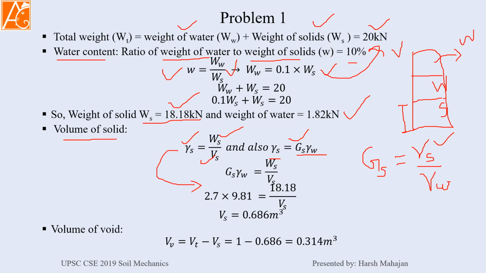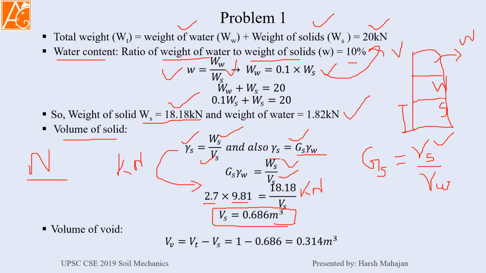Now you just have to input both equations. So Gs gamma W is equal to weight of solid divided by volume of solid. Then 2.7 into 9.81 kilonewton per meter cube, and Ws is also given in kilonewton. So kilonewton will cancel and meter cube will remain, and this will be the volume of solid. Remember here that units should be consistent. You cannot input the unit weight of water in Newton per meter cube when the weight is in kilonewton. You have to see whether units are consistent. Use consistent units only.